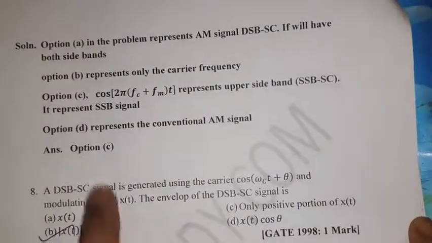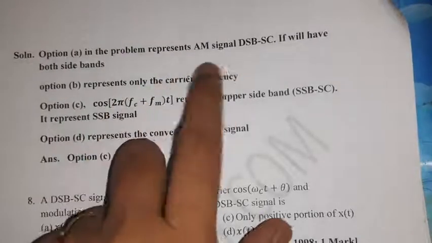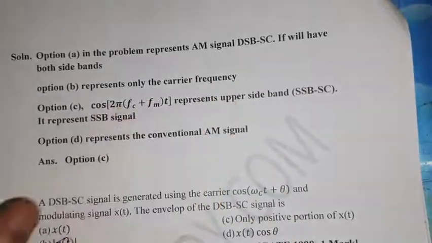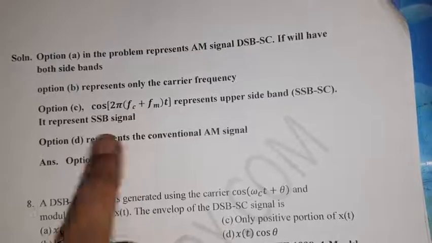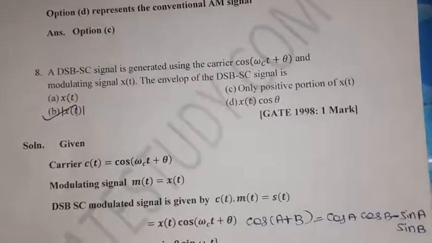Okay, the same thing is explained here. Option A represents AM signal, double sideband suppressed carrier. Option B only carrier frequency. Option C upper sideband only, so single sideband signal. Option D represents the conventional AM signal. So next we will move on to the next problem.